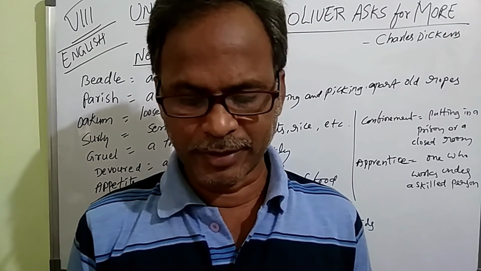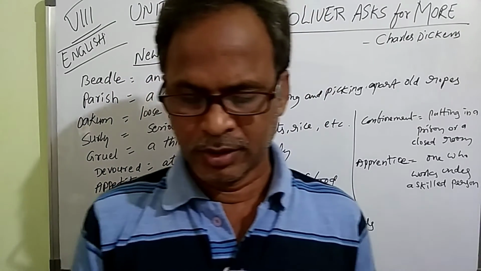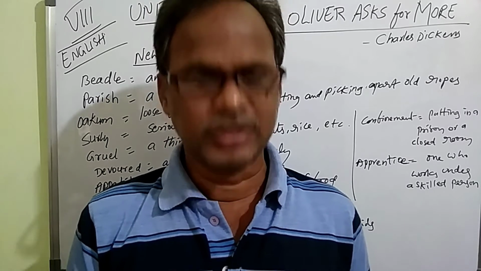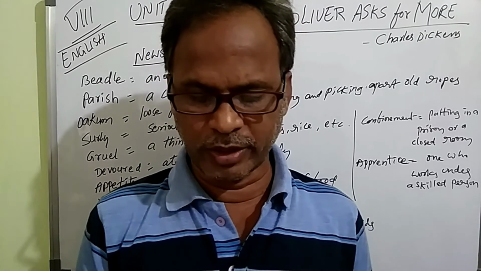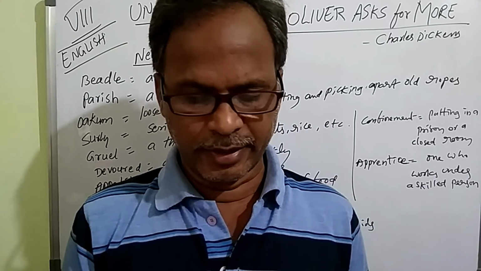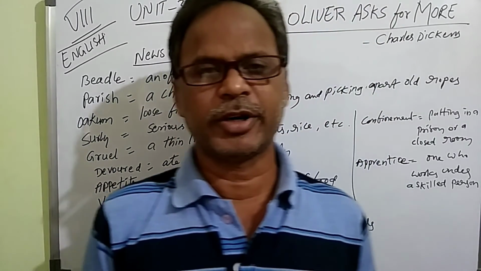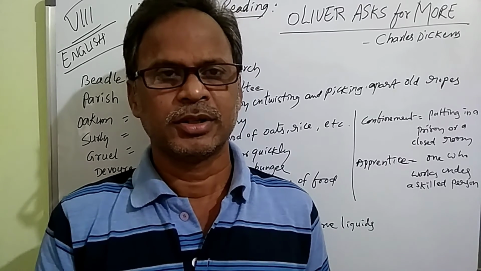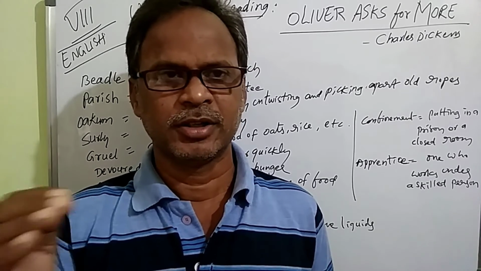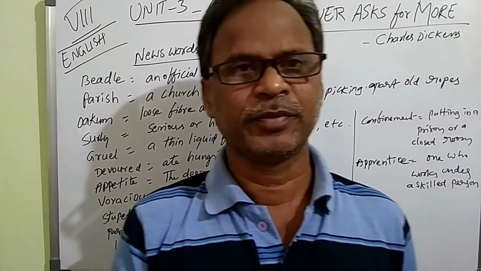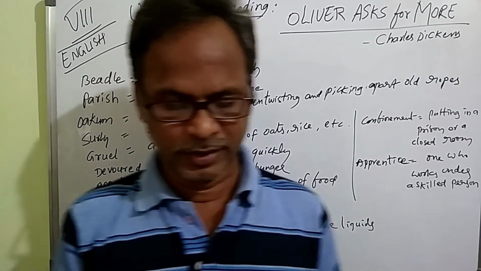For his father had kept a small cook shop. Why? Because his father was running a small cook shop. Then he hinted darkly to his companions that unless he had another basin of gruel per day, he was afraid he might some night happen to eat the boy who slept next to him. That boy used to threaten the other boys: if anybody does not bring another basin of gruel, he might eat the next boy because of hunger.